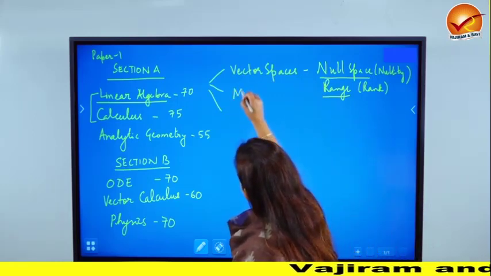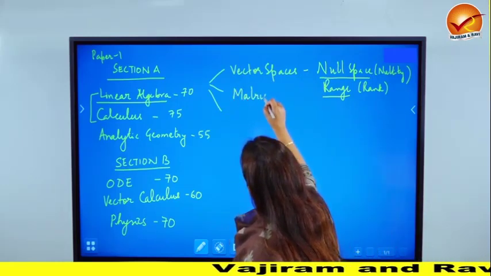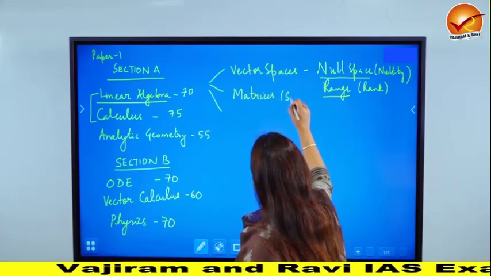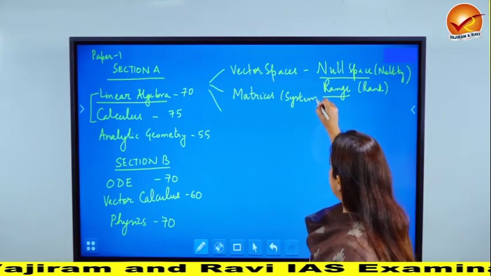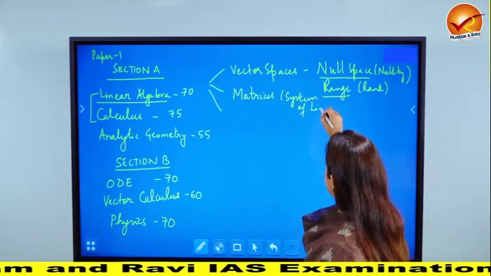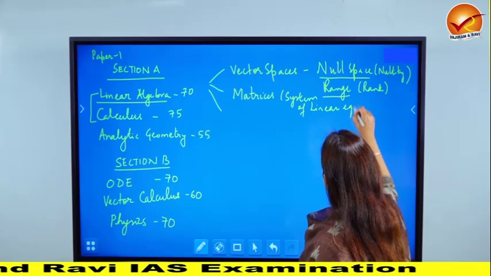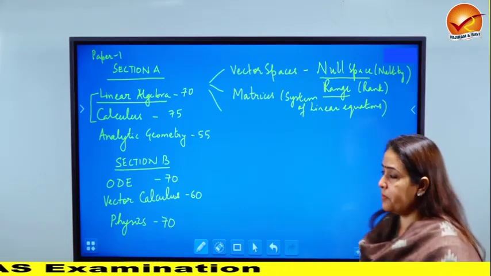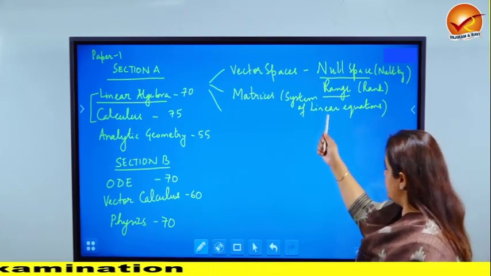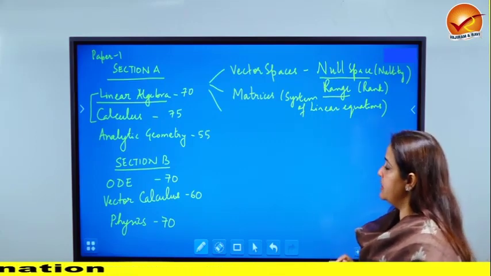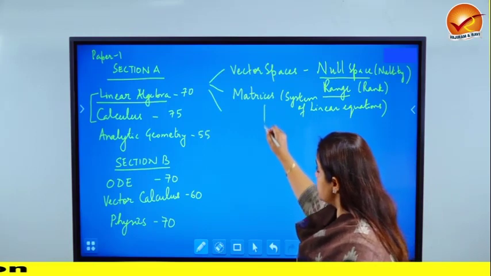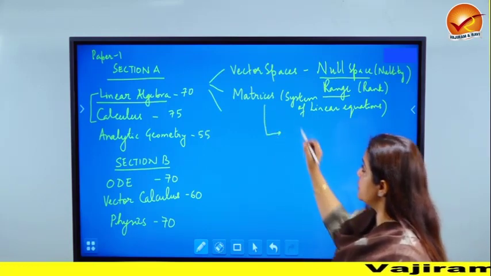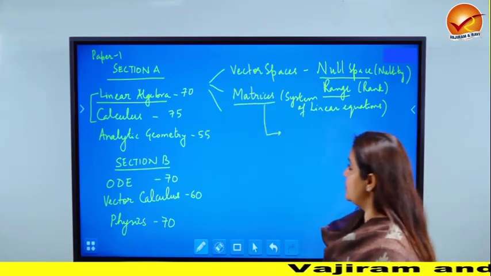The second is matrices, and in this I am also including a system of linear equations, because that also boils down to matrices only ultimately. Now in this topic there was a basic question of linear equations which was quite easy to solve, but in matrices specifically my observation is that you have to concentrate on matrices and type of matrices a lot.